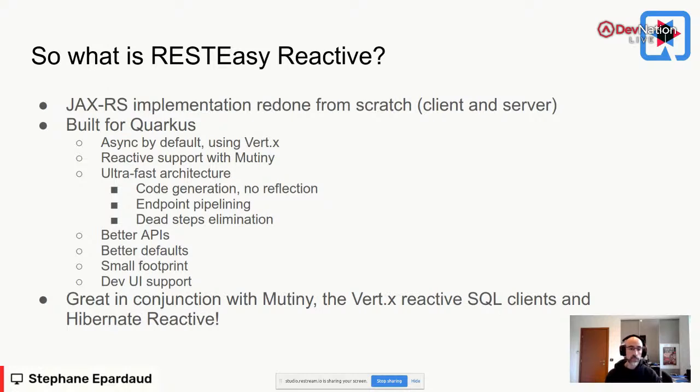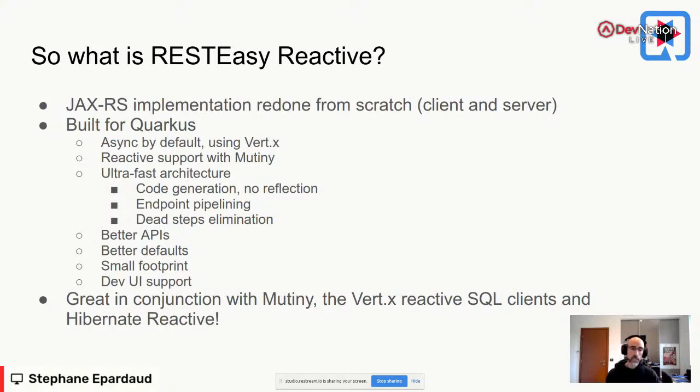So it becomes really easy to cut the execution into small pieces, and also eliminate dead steps. Traditionally, you would go through the whole request of JAX-RS and see, okay, now let's do filters, now let's do deserialization, now let's do the endpoint. Here, because we generate everything at build time, we know if an endpoint has any filters, if it has anything to do, and sometimes it doesn't have to do serialization, deserialization, filters, and so invoking the endpoint is super, super fast. We don't ask any questions about this at runtime. Everything is decided at build time.